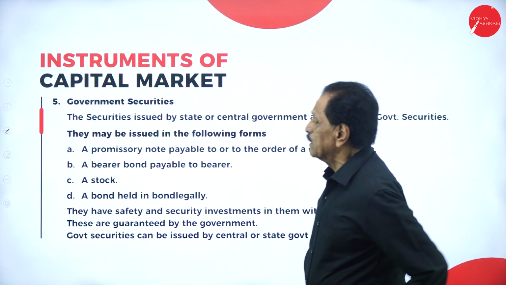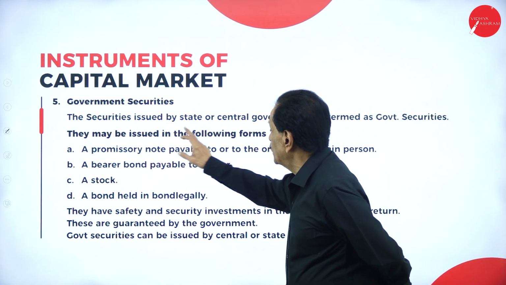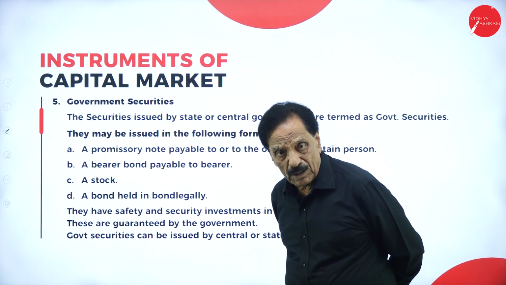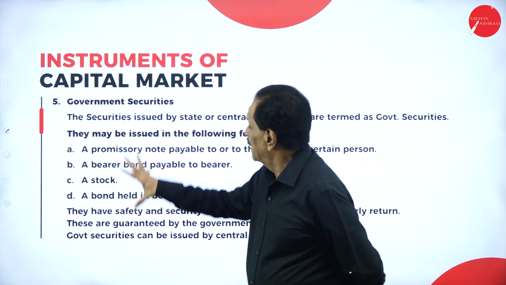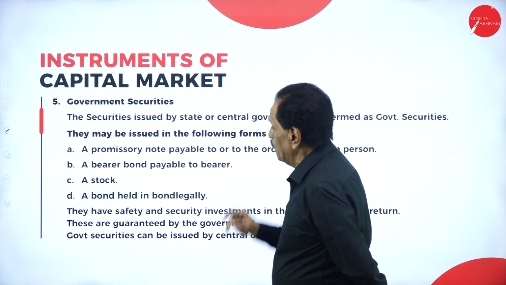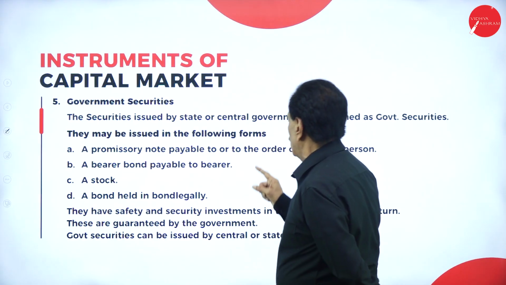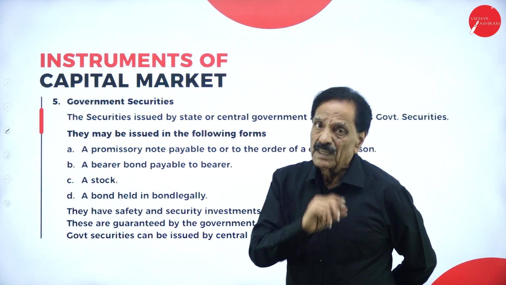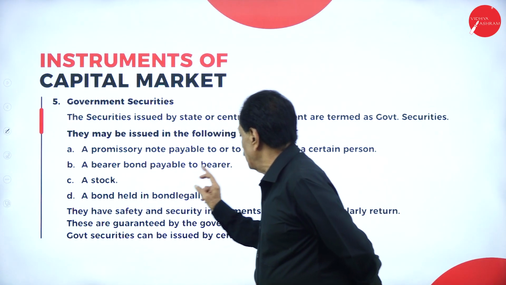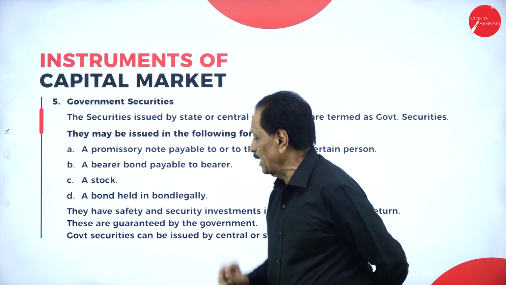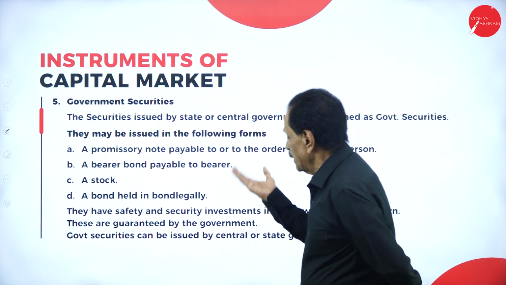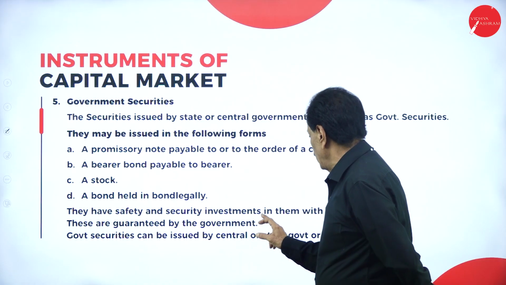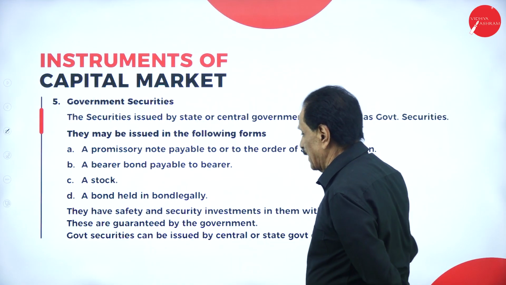Government securities. The securities issued by the state or central government are termed government securities. They may be issued in the following forms: a promissory note payable to a certain person or to their order, which can be given as a debt; a bearer bond payable to the bearer; a stock; or a bond held in a bond ledger. They are a safe and secure investment with regular return.